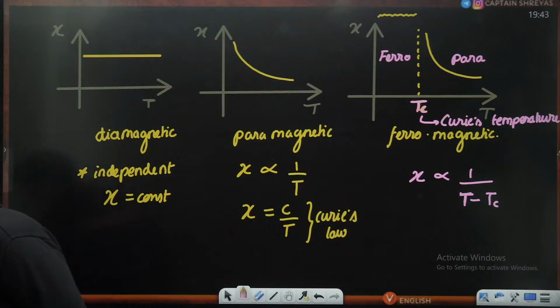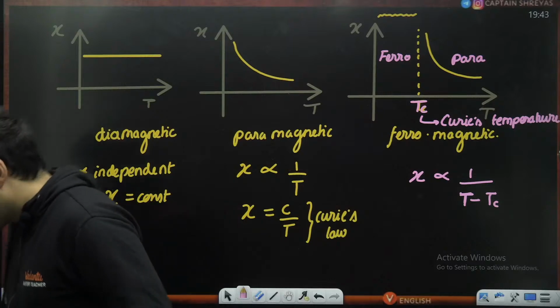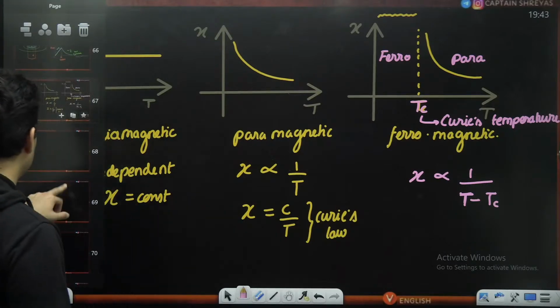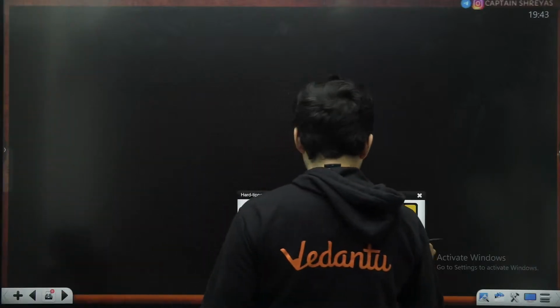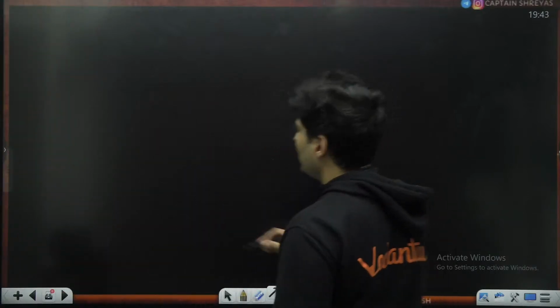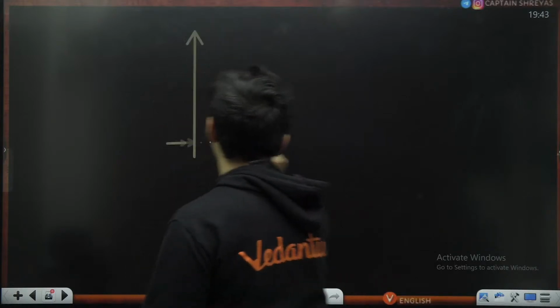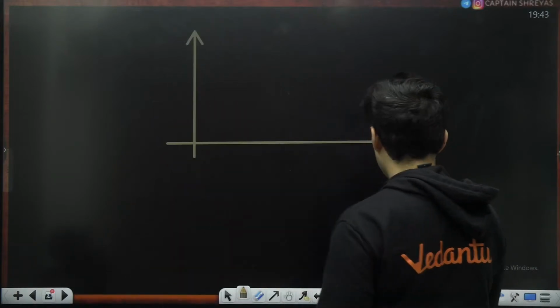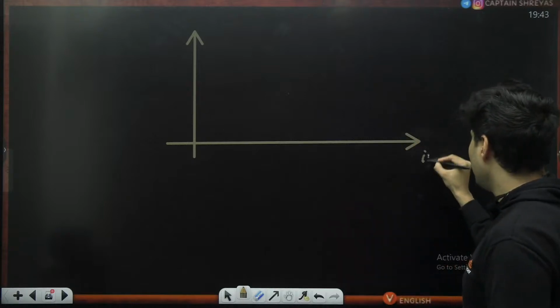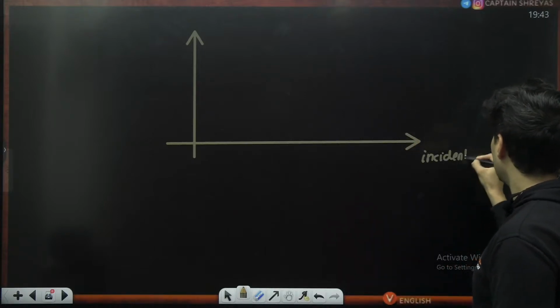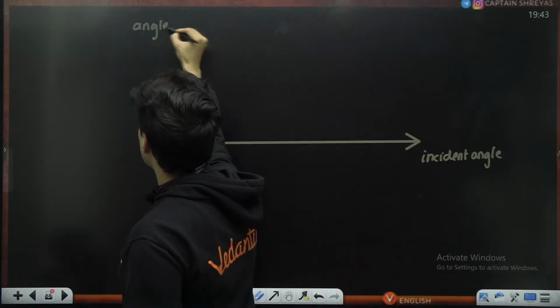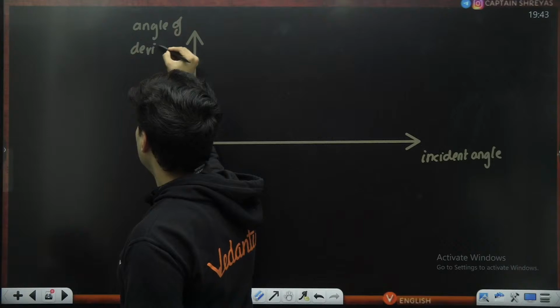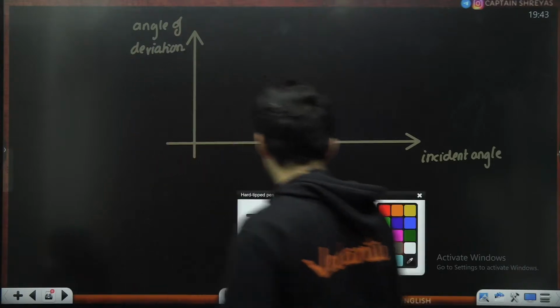Okay, let's go to the next graphs. Hardly a few more minutes. We are almost done. It's not much which is remaining. In optics, there is only one major graph which you should know, and that is for prisms. Nothing else is important. Here you have incident angle, and here you have angle of deviation, my dear students.